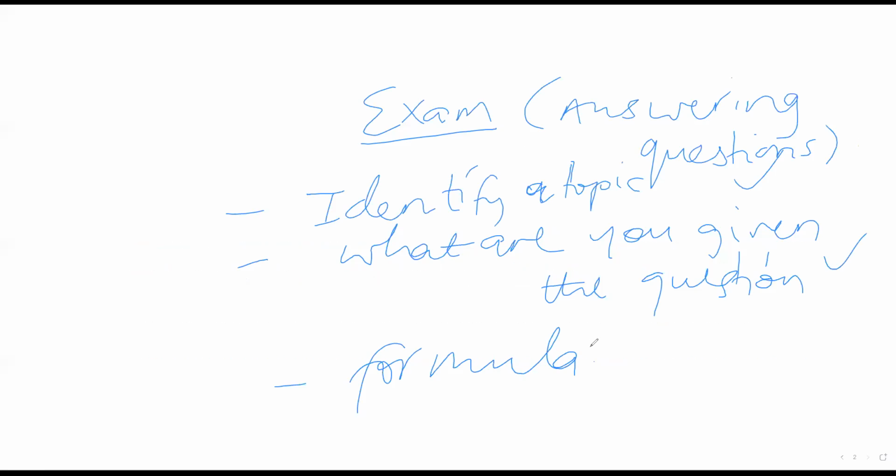So like I said, the first thing you do is to identify the topic. Now remember, that question is coming from power, which is a topic. And the second thing to do is you check what you are given. The question has tension, which is the force acting through the rope.